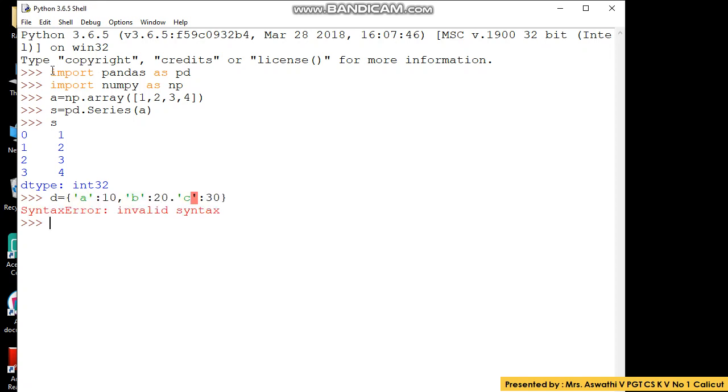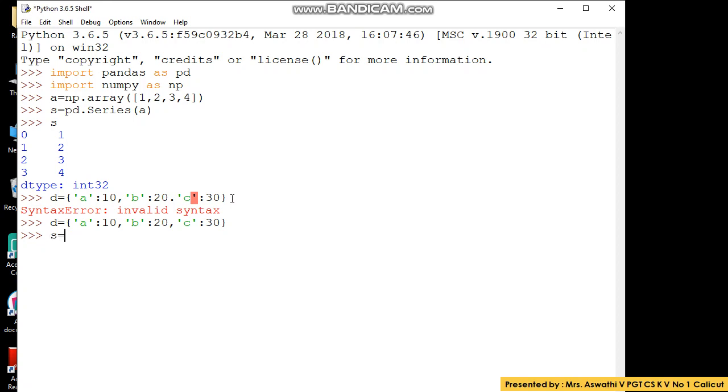This is my dictionary. Okay, syntax error is there. b colon 20, comma, c. Okay. Now using this dictionary, let us create a series.